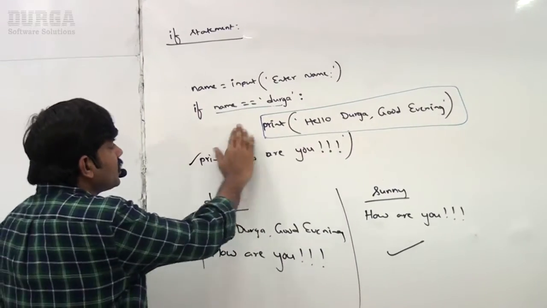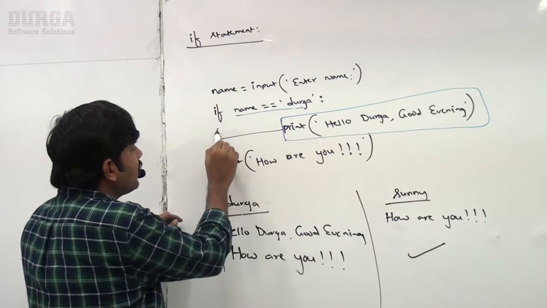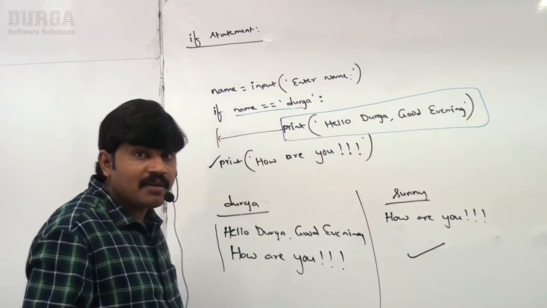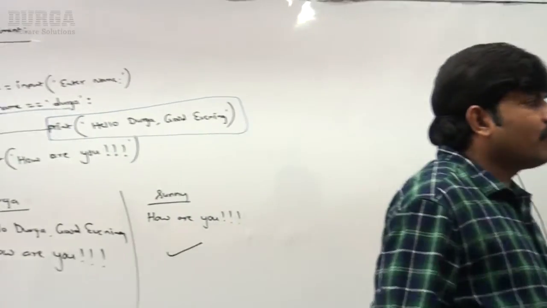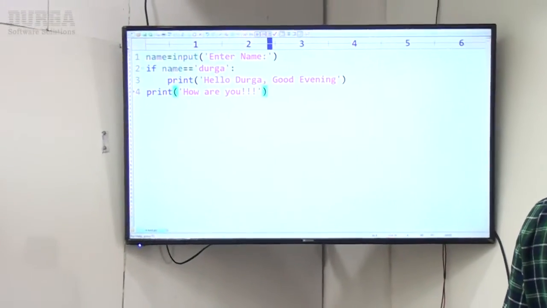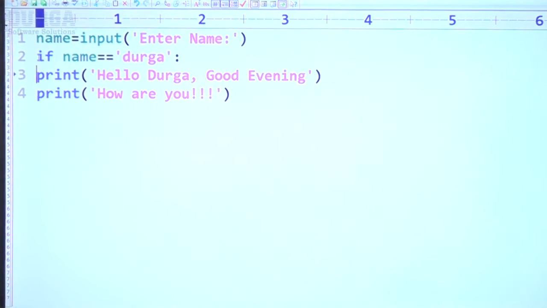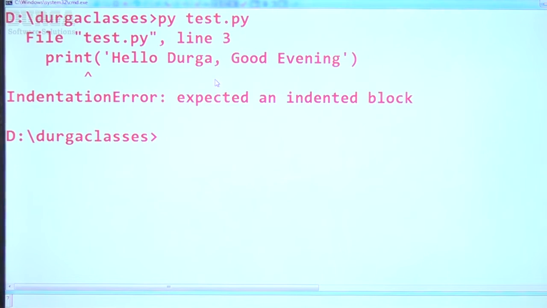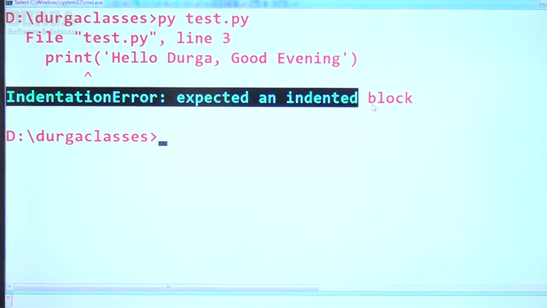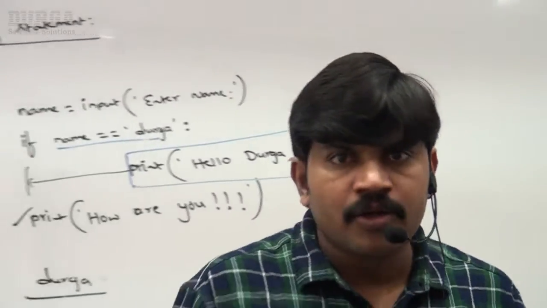Suppose if I remove the spaces, can you please confirm? Here spaces I didn't take, sir. This print statement started from here. What will happen? Indentation error. Okay, have a look once. Here, indentation is compulsory for the block. If I remove it, I didn't take any indentation, sir. Have a look carefully, sir. Indentation error: expected an indented block. Clear, right? Any doubt?